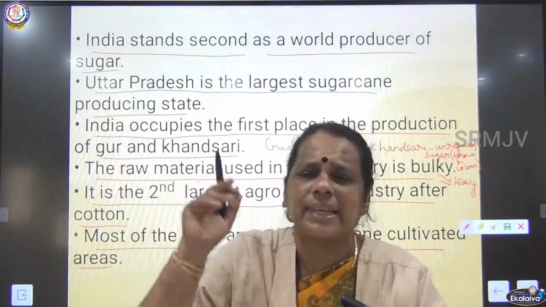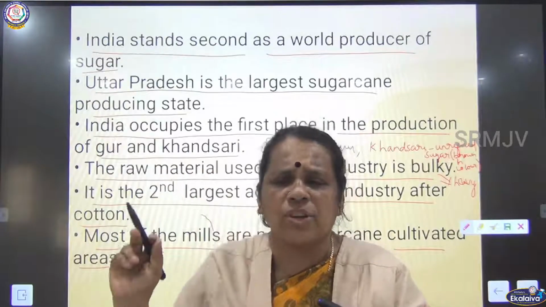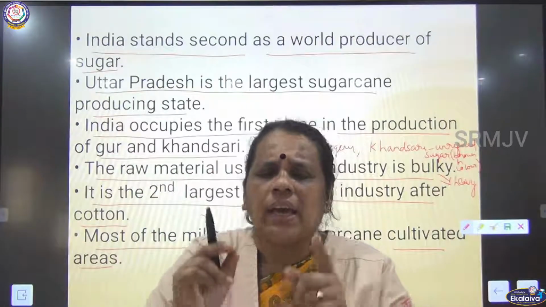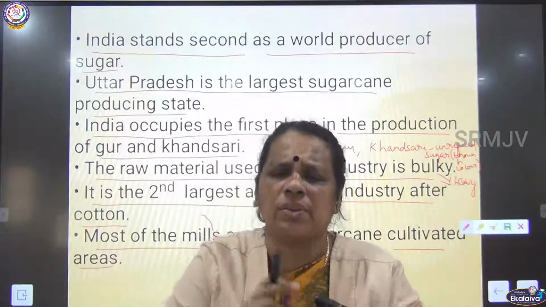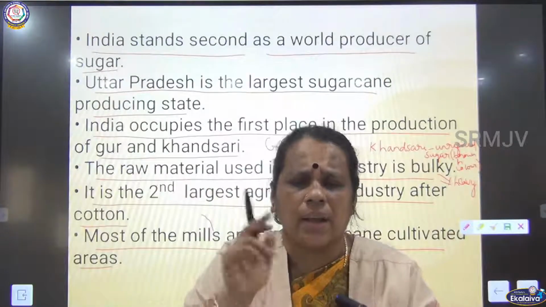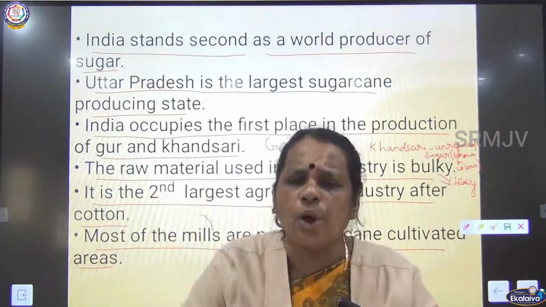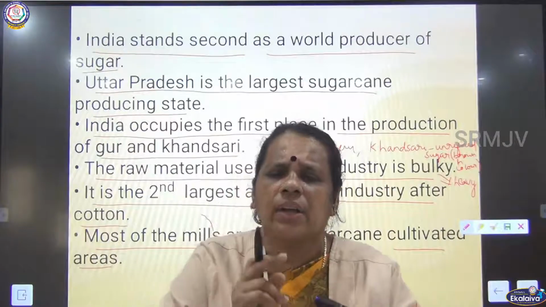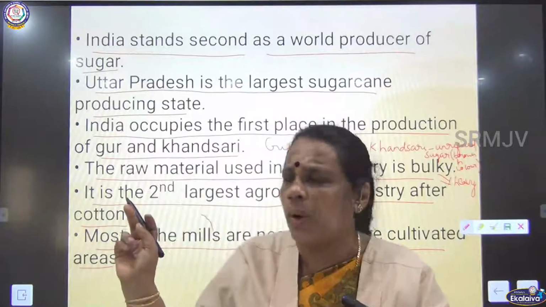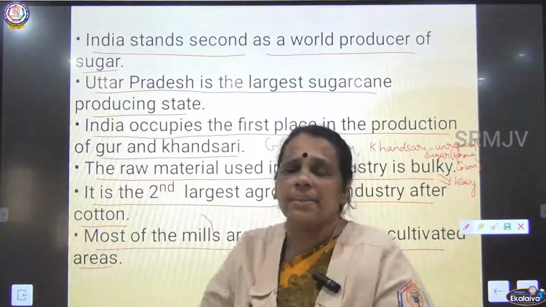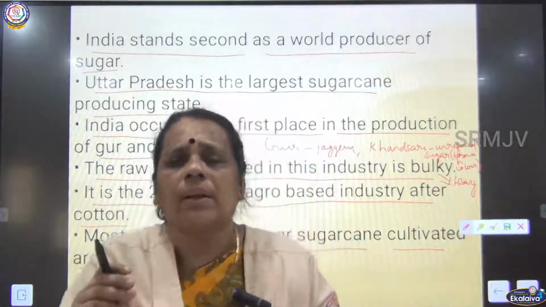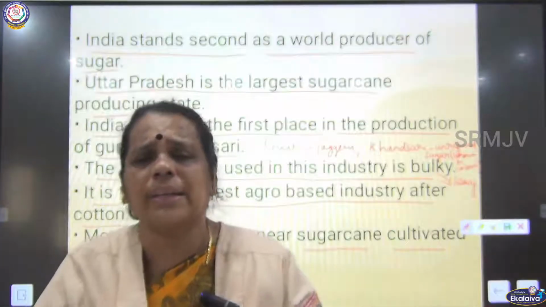We are standing in the second place in the world in the production of sugar. The largest sugarcane producing state is Uttar Pradesh in North India, and we occupy the first place in the production of gur and kansari. It is the second largest agro based industry next to the cotton textile industry.